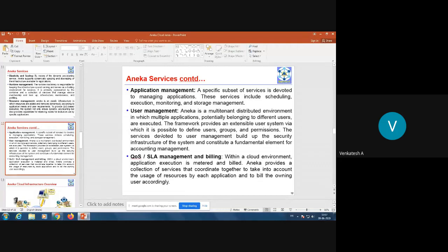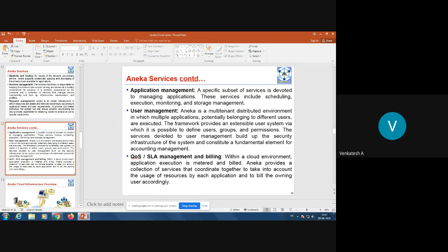Then quality of service and service level agreement management and billing. SLA means service level agreement. Every cloud will assure certain things; we call it a service level agreement. Say for example, Aneka may tell that we will provide 99% availability. In case you violate that condition, we will provide you additional discounts. So that is part of the service level agreement. And if any service goes down, this much will be the maximum downtime. That is also part of the service level agreement.